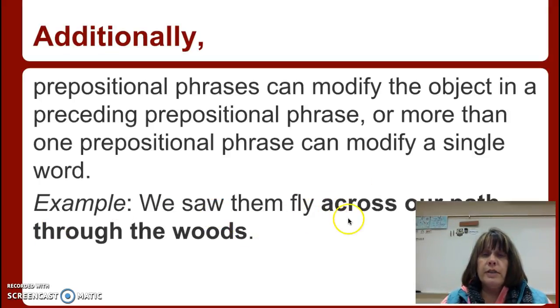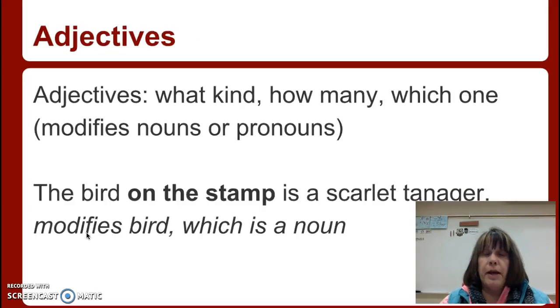So where did we see them fly? Across our path. What path? Through the woods. Therefore, across our path is acting as an adverb, but through the woods is acting as an adjective describing path. So adjectives themselves answer these questions: What kind? How many? Which one? Therefore, they modify nouns and pronouns.